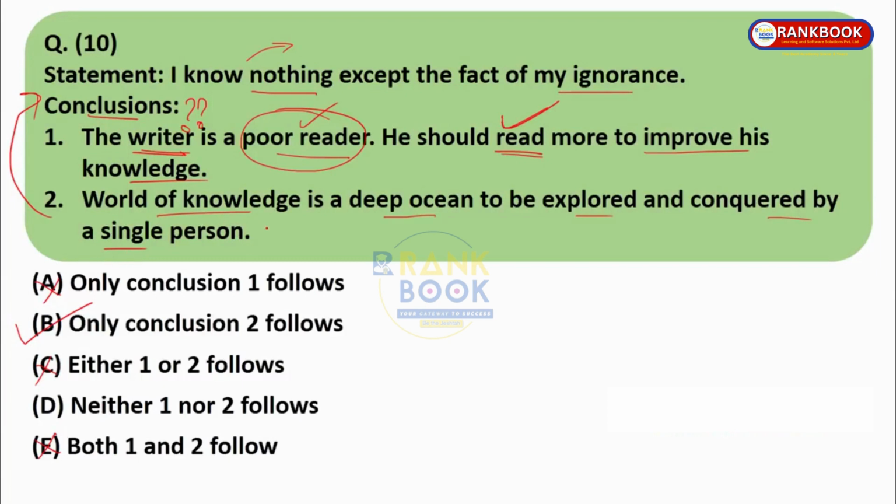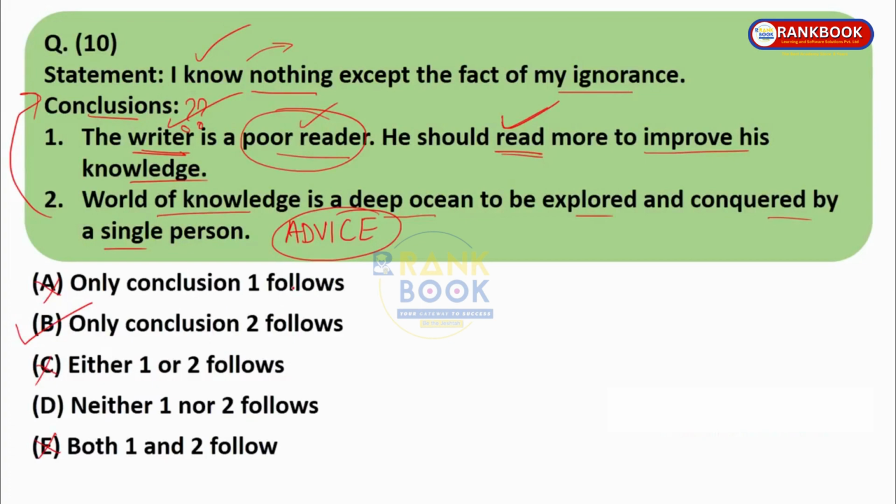But over here, what they have given is a general statement about the world of knowledge. It is like an advice. So, the four tips which we have learned: do not assume. So this is like an assumption, so this is wrong. Advice or a result. So this is like an advice that the world of knowledge is a deep ocean, and you need to explore and conquer it, right? This is advice given to the person. So advice is always right, and so the second conclusion follows.